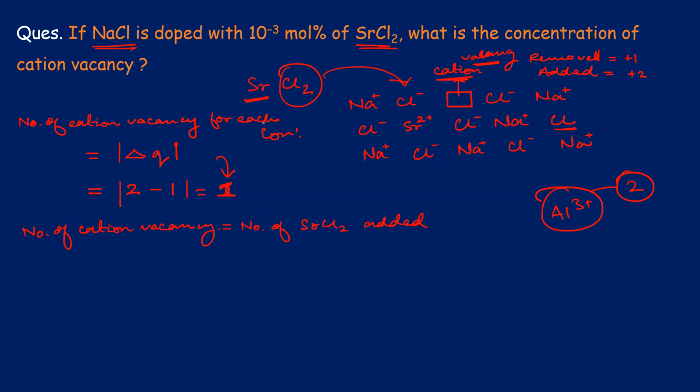And how many SrCl2 is added? So this is the wording here. Now this wording is a bit strange. You have to take this whole thing. So this is equal to 10 to the power minus 3 into mole, that is 6.022 into 10 to the power 23 into percentage. Percentage means per 100. Is this clear? Please remember this point also.